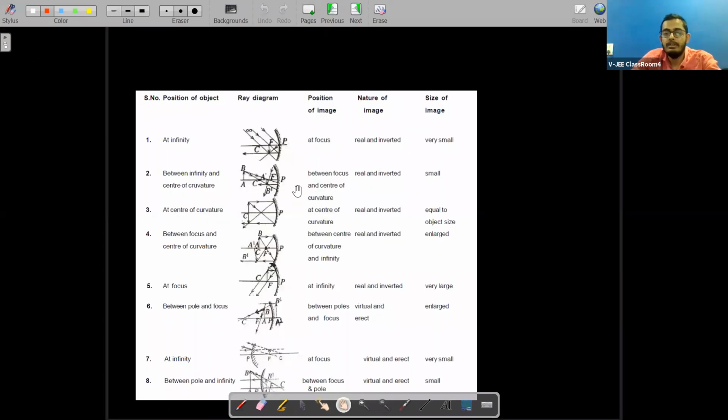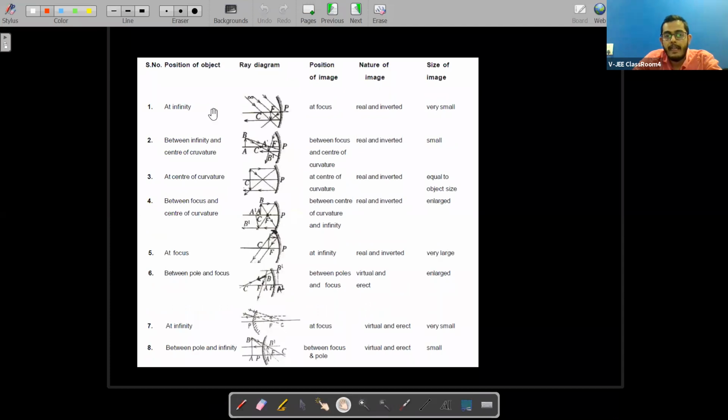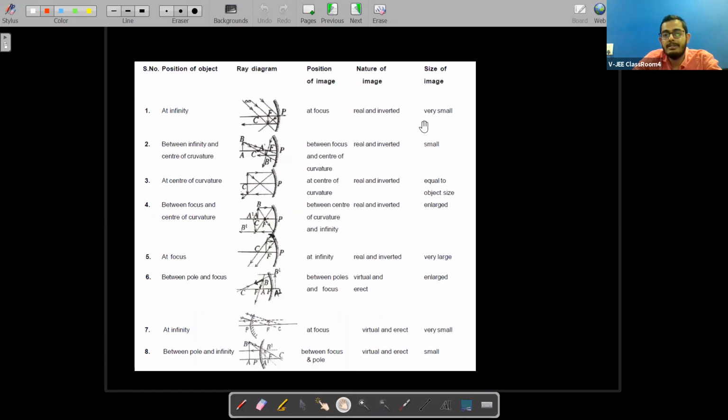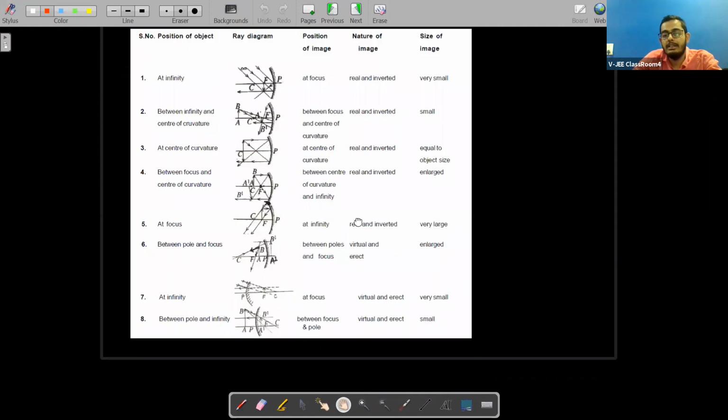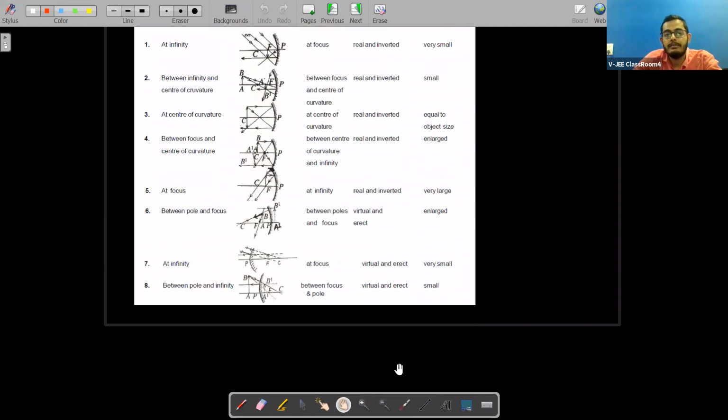Now, see here, students. This is the position of the object. This is the ray diagram, position of image, nature of image, size of image. Actually, we have already studied about these things when you were in grade 10th. We have already studied these 6 cases for concave mirror and the last 2 cases for convex mirror.